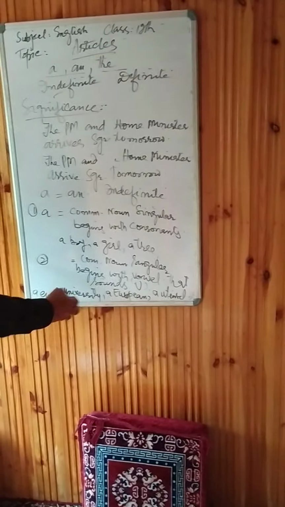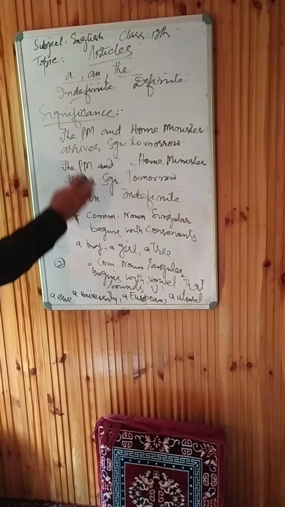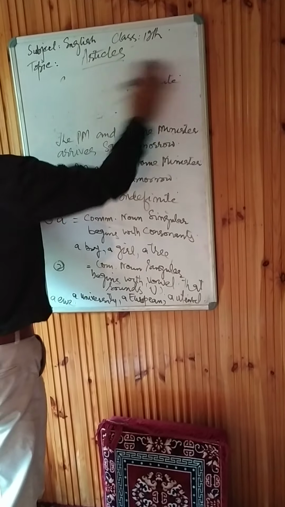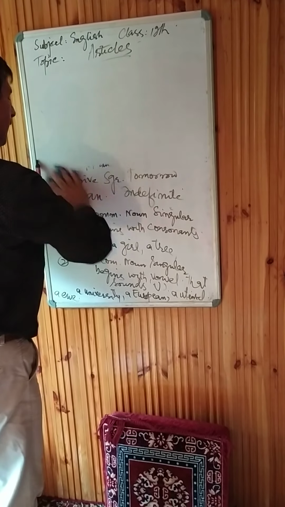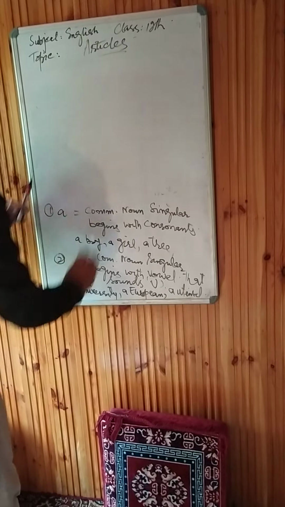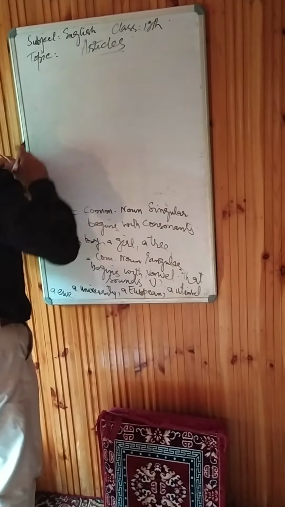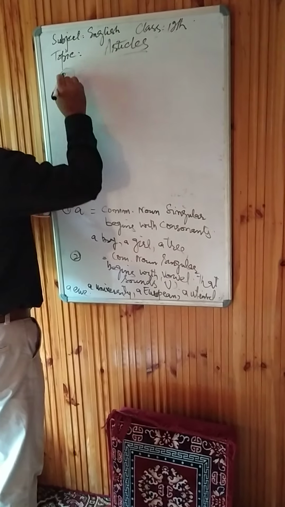Okay, so this is one rule, and here is another rule. Let's write the third rule for where we have to use a before these common nouns. This is the third one.